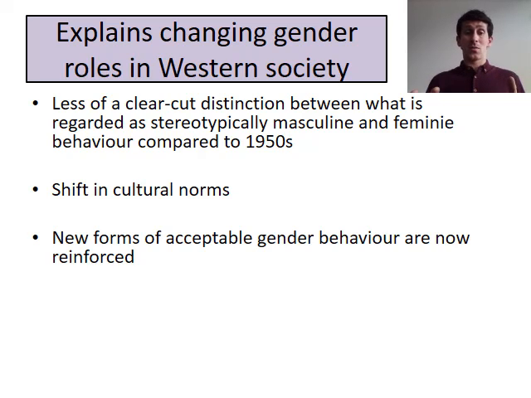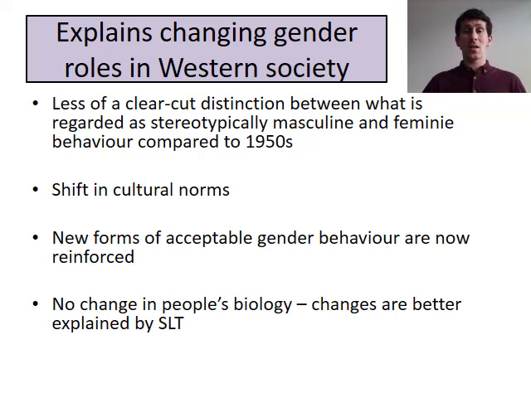If you think about it now, most behaviours can be seen, and most jobs can be seen as either masculine or feminine. Okay, and at the same time, there's been no change in people's biology. So biology can't explain this particular change in behaviour, change in attitudes. So maybe it could be better explained by the social learning theory.